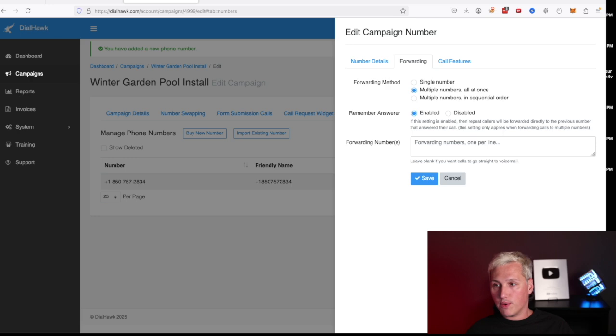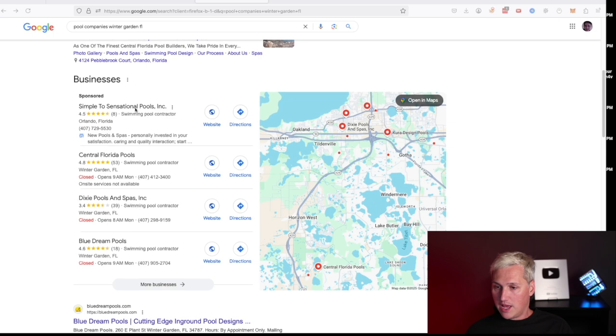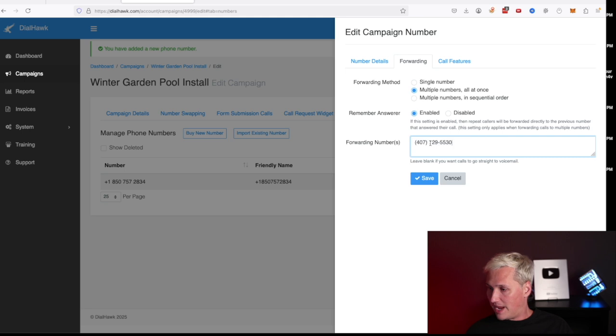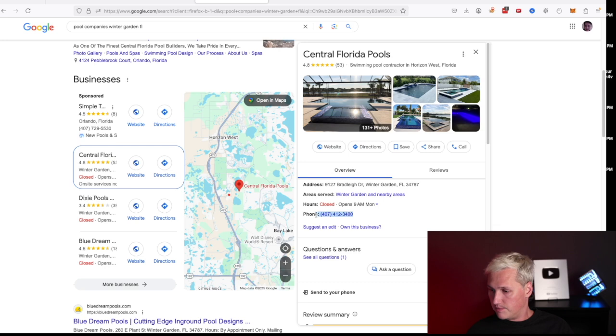Now, how are we gonna find someone to forward this to and someone to buy the leads? Easy. We're gonna go to Google. We're gonna search for pool companies in Florida. And we're gonna find people here who are listed on Google, especially if they're sponsored. That means they're paying Google for leads. And we're gonna paste their phone numbers in here. And we're gonna comma separate them. And we're gonna do this maybe like 3 or 4 times.